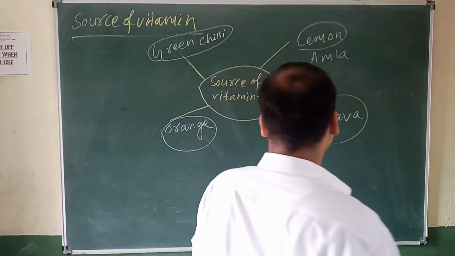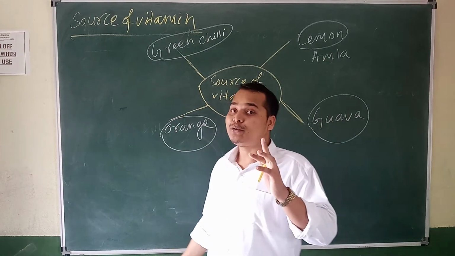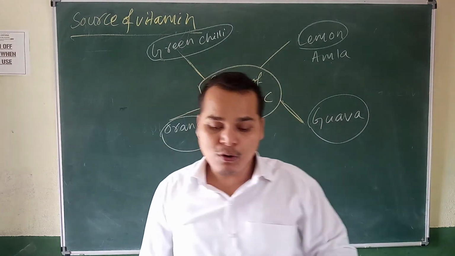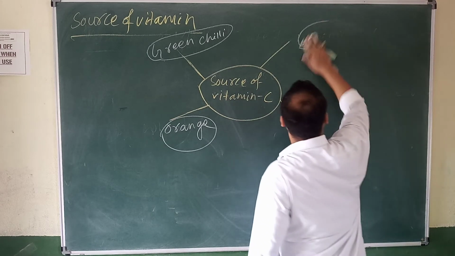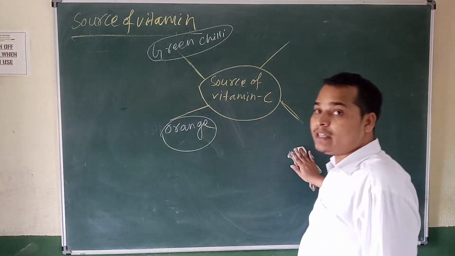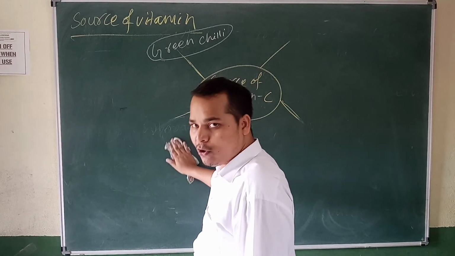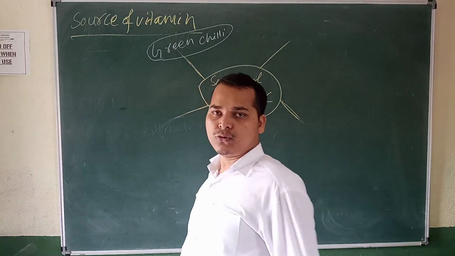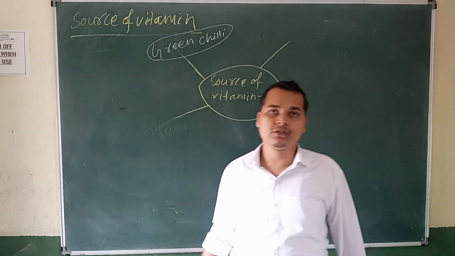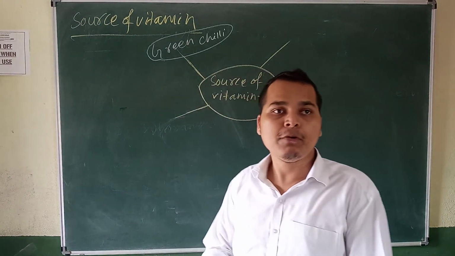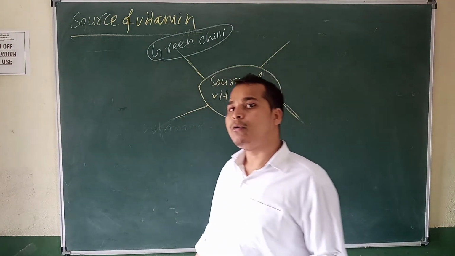Then come to source of vitamin D. You already know the source of vitamin D is sunlight. Yes or no? Sometimes some people stand in the morning sunlight. Why are they standing? Because sunlight has vitamin D. It makes our bones and muscles strong. So every morning you have to stand where sunlight is falling, and your body will absorb vitamin D. So sunlight has which type of vitamin?